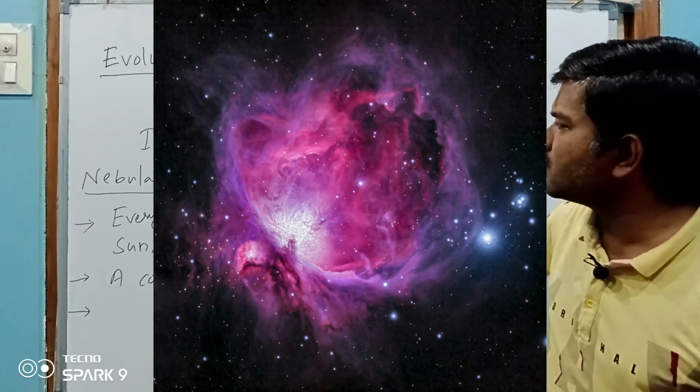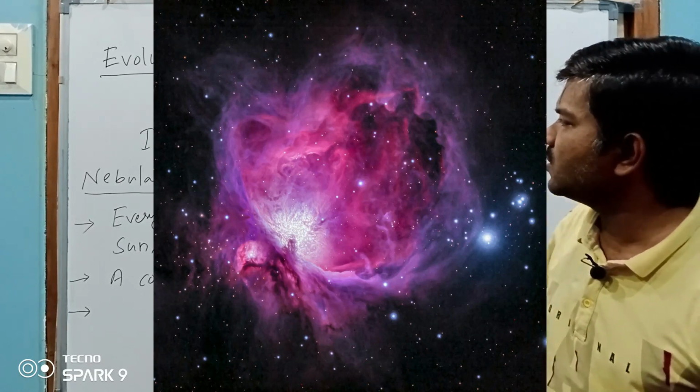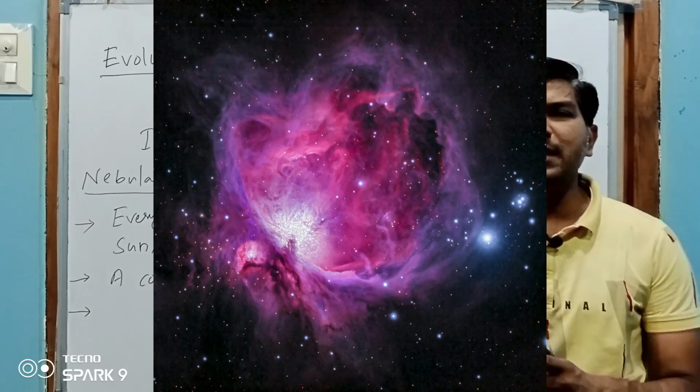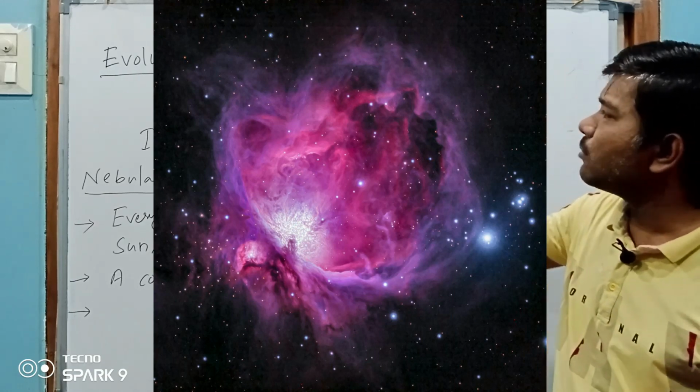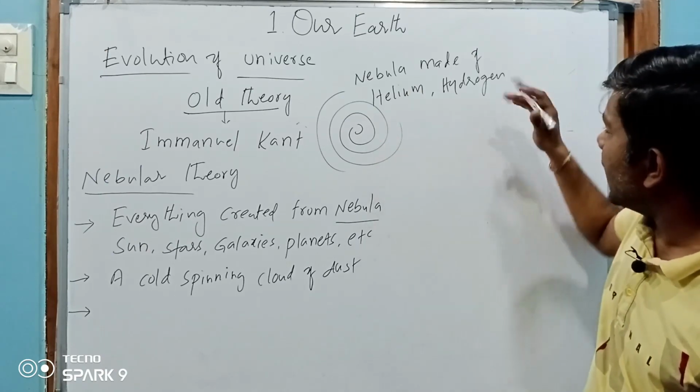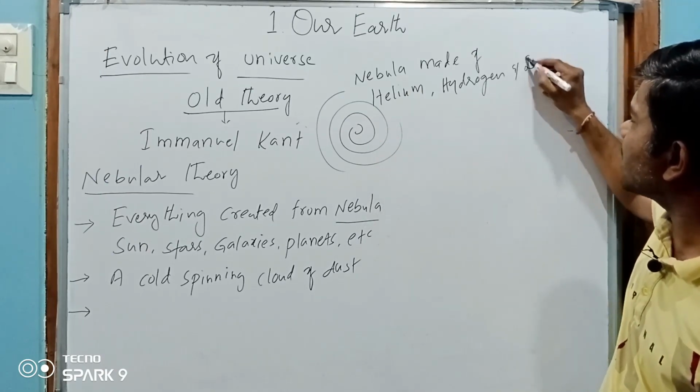For example, imagine this is a cloud of gas, and this nebula is made of helium, hydrogen and dust particles.